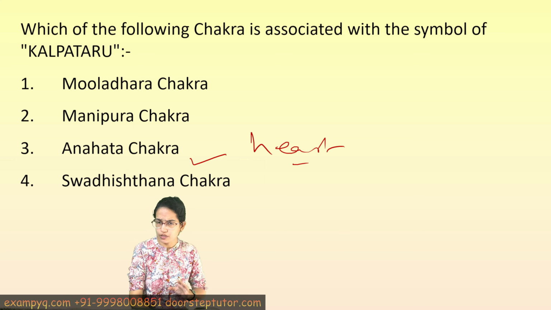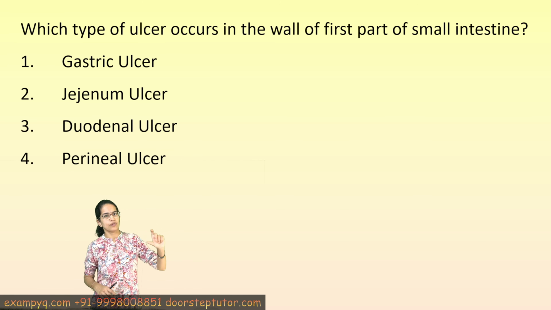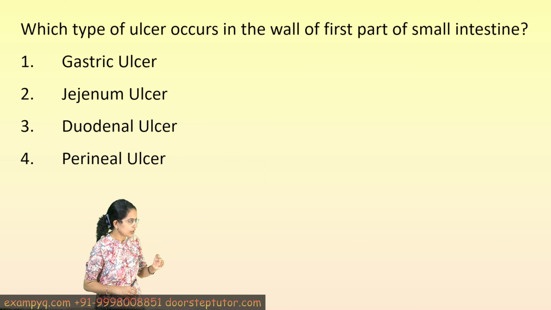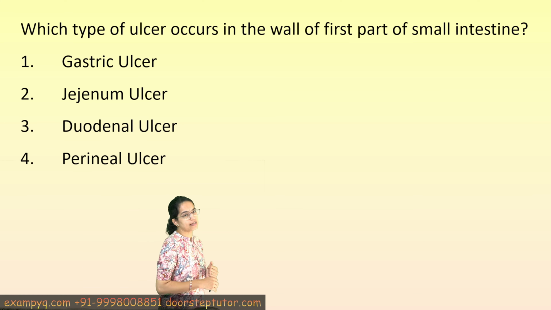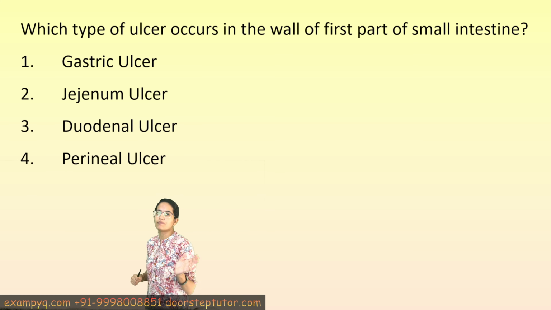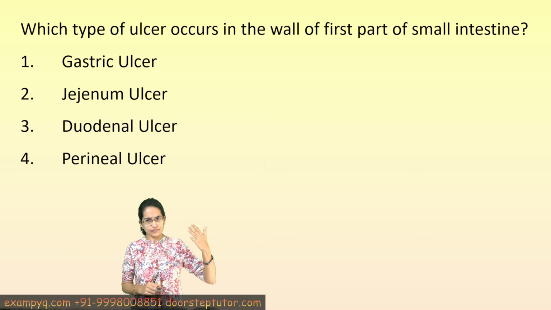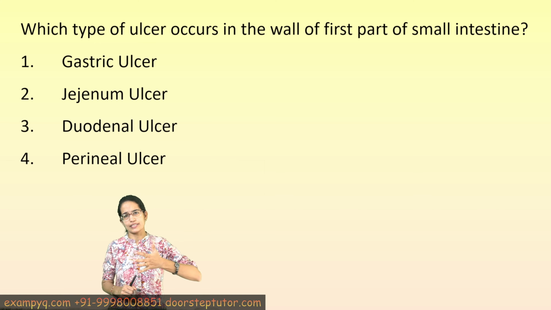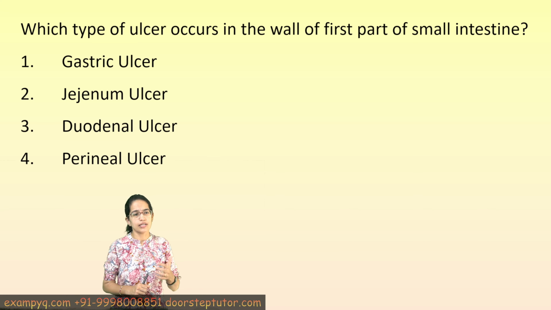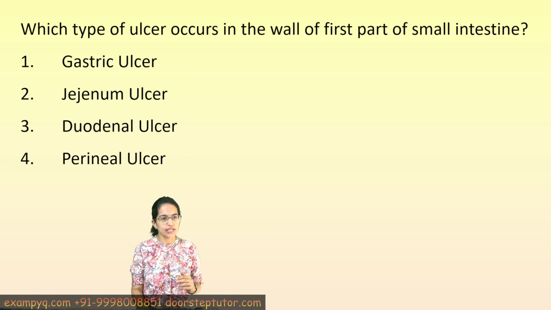Now there have been constantly questions on chakras which have been important. The last question from the section on biological sciences in yoga that we would be discussing talks about the types of ulcers. Which of the following ulcers affect the first part of the small intestine? The small intestine is divided into three parts. The first part is the duodenum, and therefore it is called a duodenal ulcer.